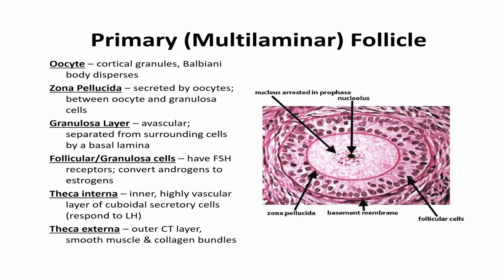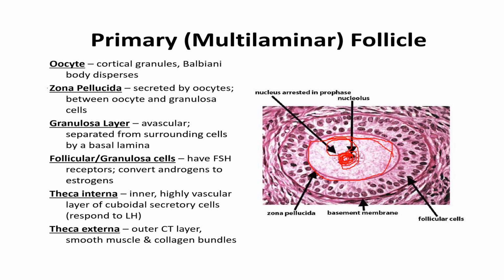Now come to the histological changes. In the primary follicle, at the central part we have the primary oocyte, which is arrested in the diplotene phase of prophase. Surrounding this oocyte there is one layer, the zona pellucida.